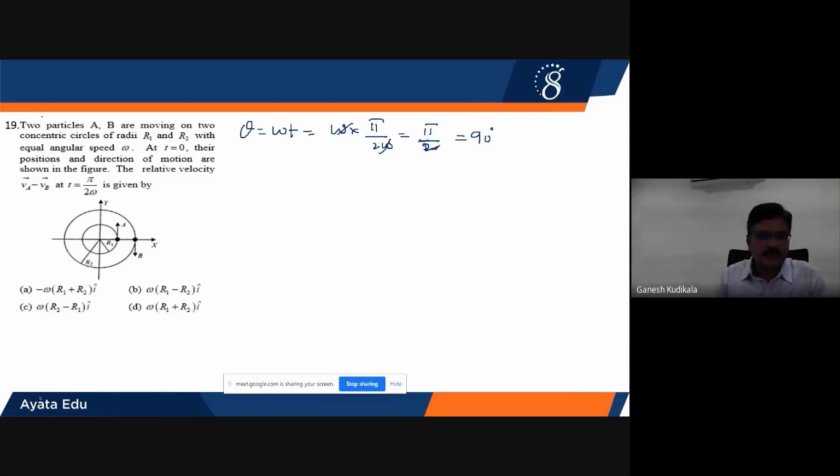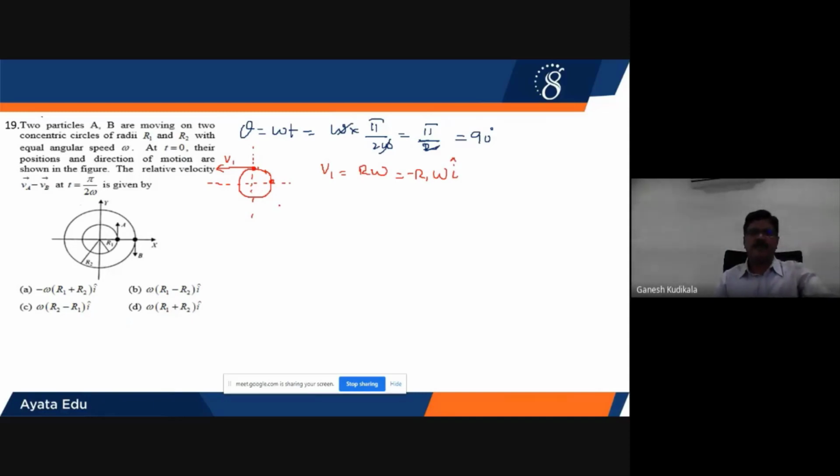Right. Now, let us concentrate on the inner circle. The inner particle, starting from here, in a time interval of pi by 2 omega seconds, will go to the top of the circle. It covers 1/4 of the circle. Therefore, at this point, velocity v1 will be towards the left side. So v1 equals r into omega, where r is r1, pointing left, so I put minus i cap.